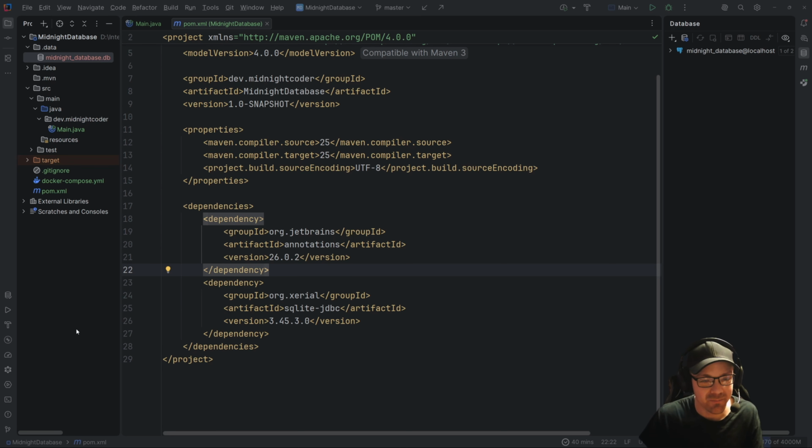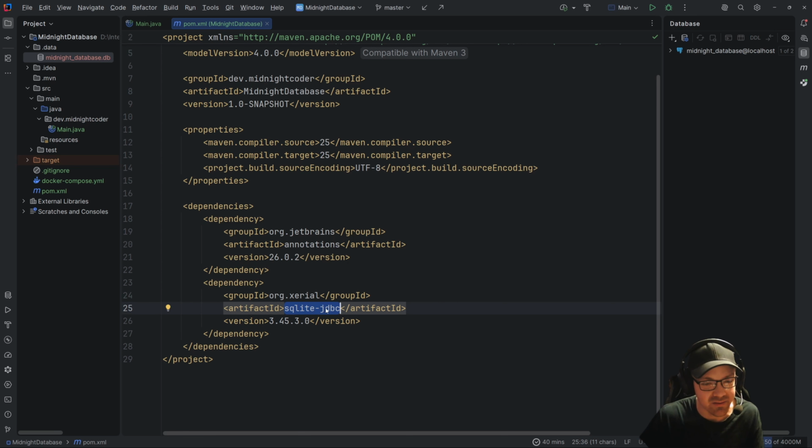All right, so we're going to swap out our Postgres database for a SQLite JDBC. That way we simply swap out the driver. Everything else is going to stay the same, sort of.